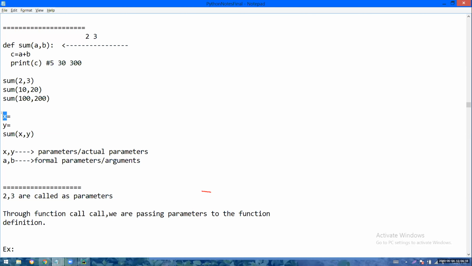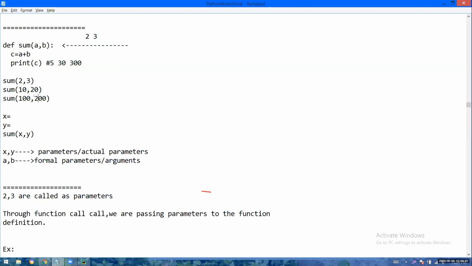First number will be into X, second number will be into Y. You are sending X comma Y. So X will be into A, and Y will be into B. So A plus B means whatever values the user is giving, those values will be added. See, this definition is very, very flexible.